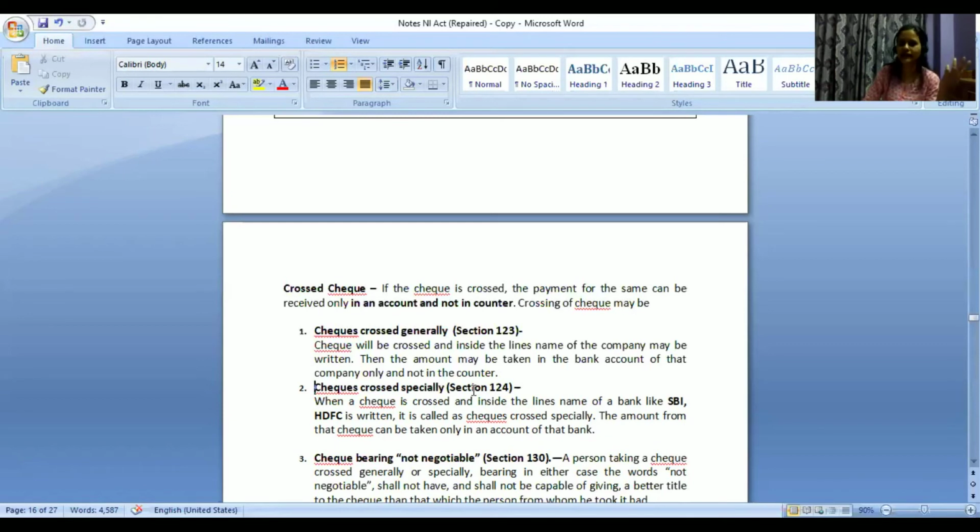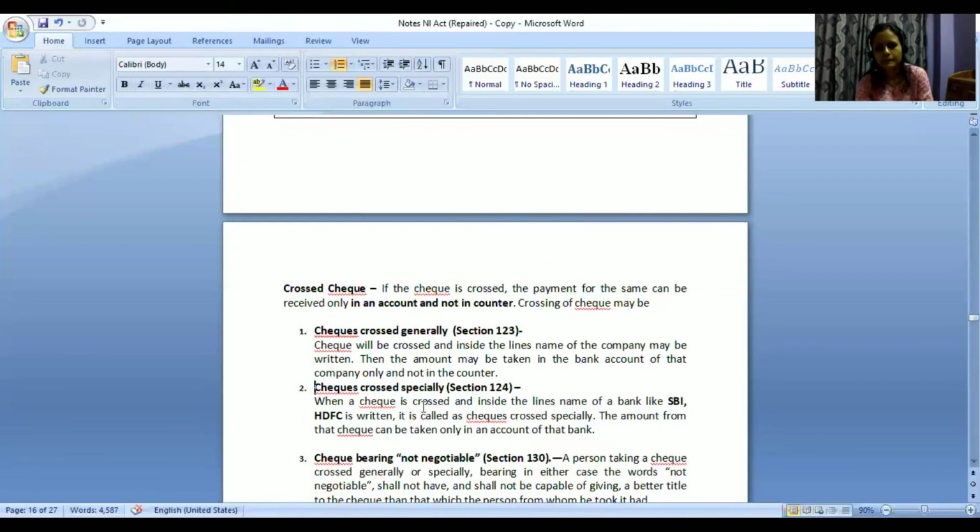You cannot get it in your brother's account, who is maybe a student who is not earning enough to pay income tax. So you cannot hide that extra income which you are having. So we want you to get it in your bank account only. There may be multiple reasons between the two persons who are making the payment and who is at the receiving end, why they would put crossing.